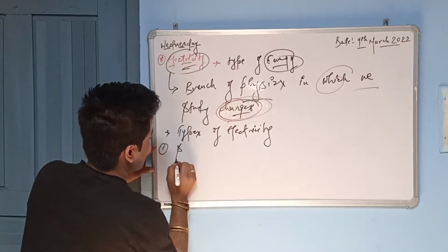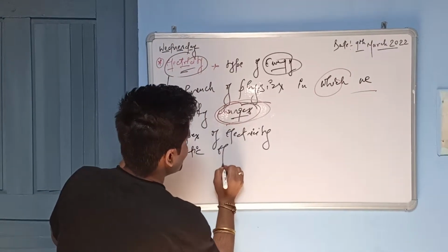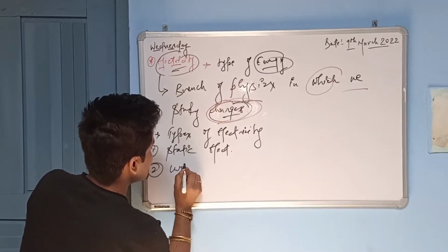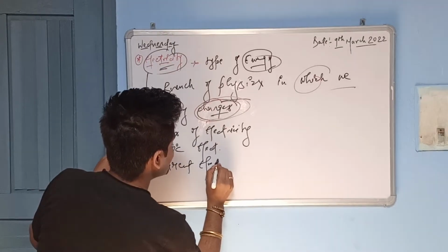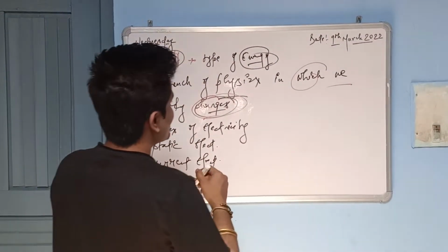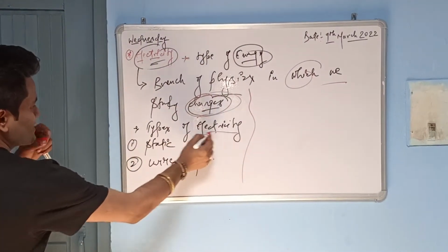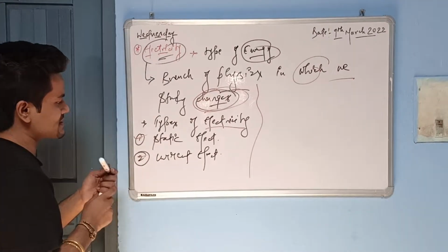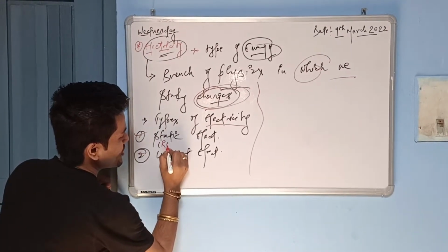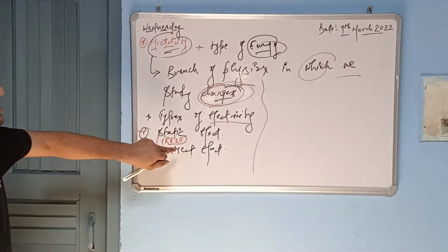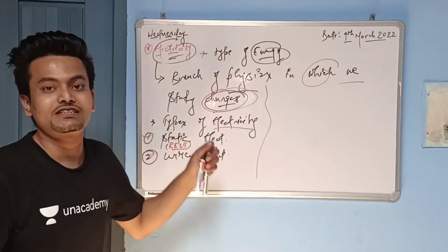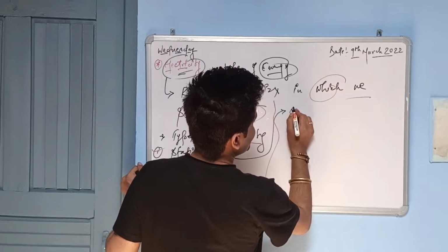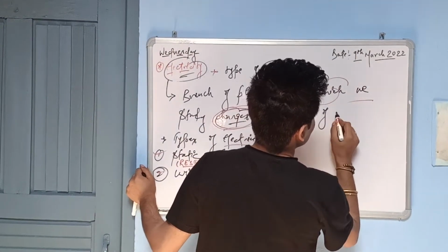The first one we call static electricity, and the second one is current electricity. So, guys, it's very simple: the types of electricity are two, static and current. The term static means only those which are in rest form. So in static electricity, we study the charges which are in rest form.